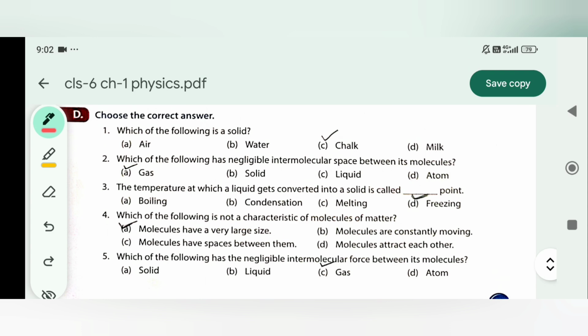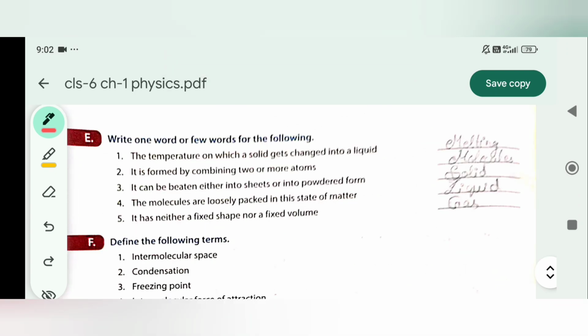Choose the correct answer. Which of the following is a solid? That is chalk. Which of the following has a negligible intermolecular space between its molecules? Gas. Temperature at which a liquid gets converted into a solid is called freezing point. Which of the following is not a characteristic of molecules of matter? Molecules have a very large size. Which of the following has the negligible intermolecular force between its molecules? That is gas.